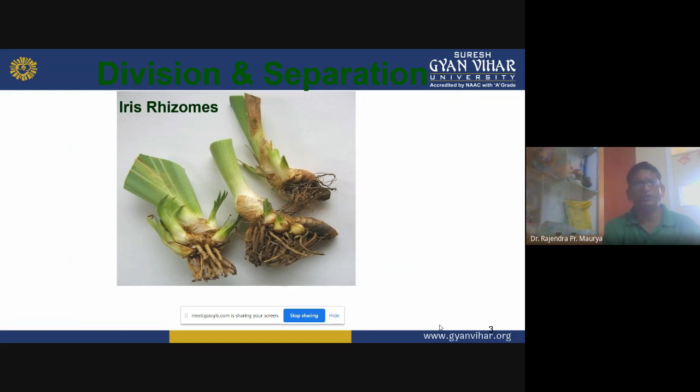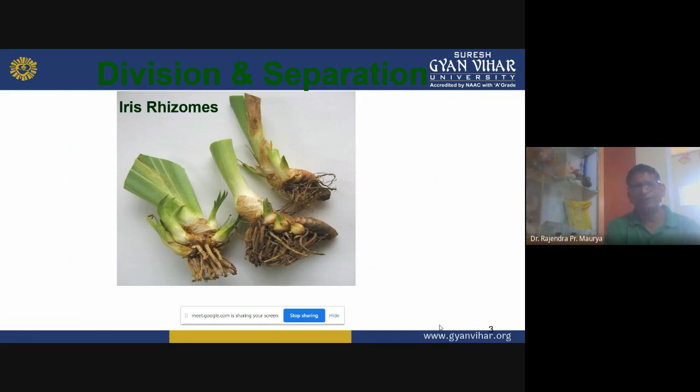So these rhizomes are the modified stems, and they contain several nodes and active buds. And when these buds sprout, that will produce the shoots. So from these we can multiply and we can get new plants from every active bud or node.